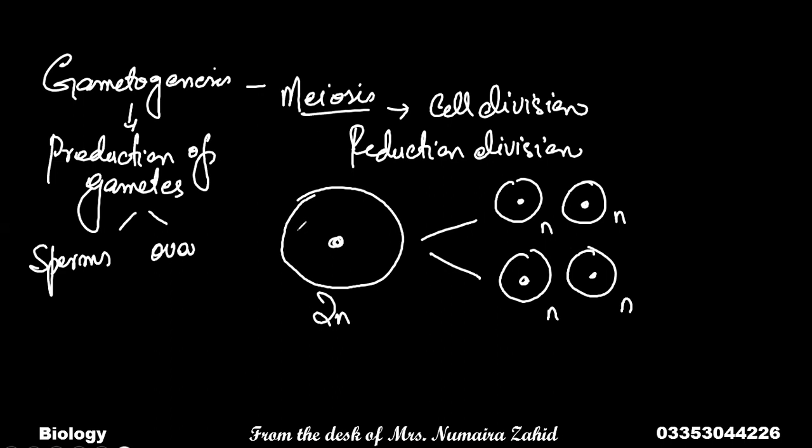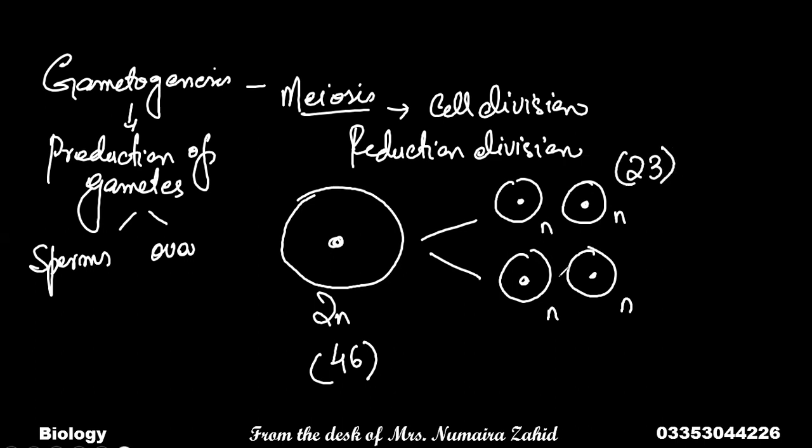So during gametogenesis, meiosis plays its role, and during meiosis, a diploid cell will produce 4 cells which are haploid, meaning they have half the chromosome number. If a human diploid cell contains 46 chromosomes, then each of these cells will contain only 23 chromosomes.